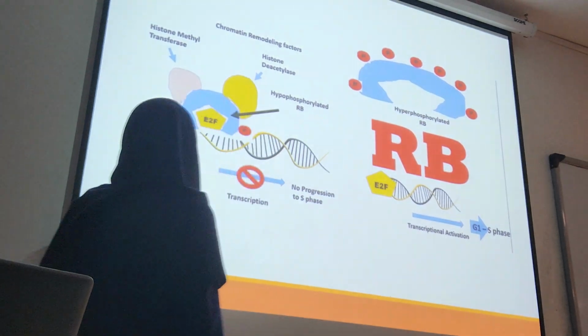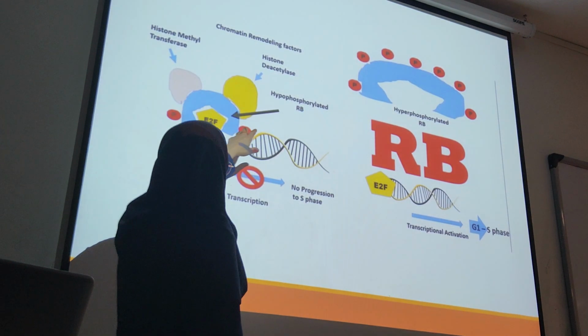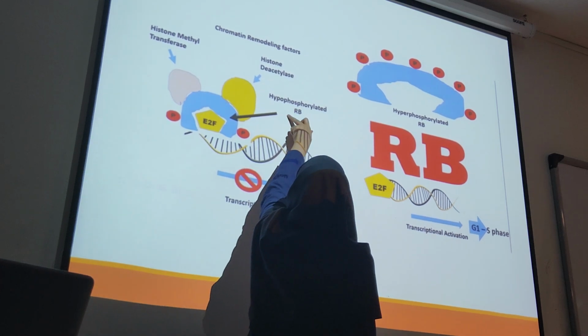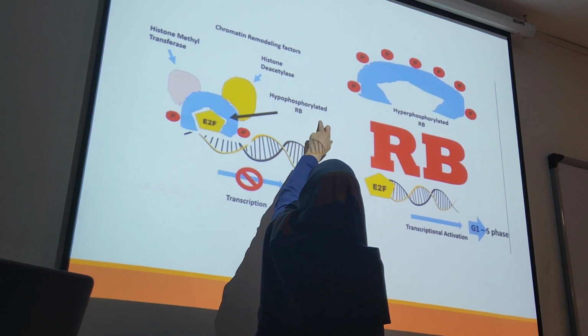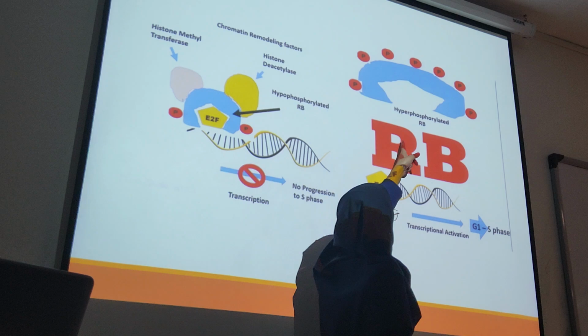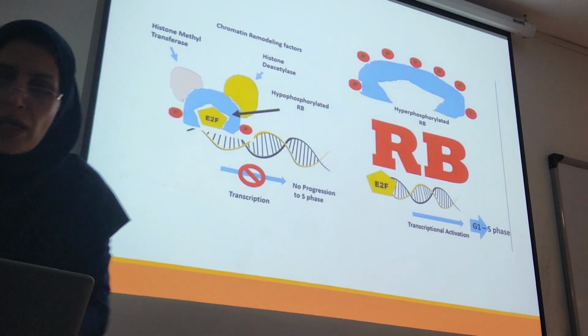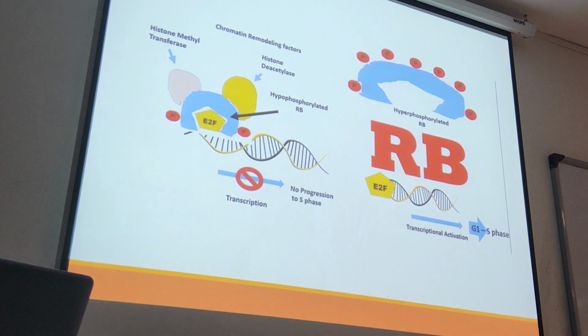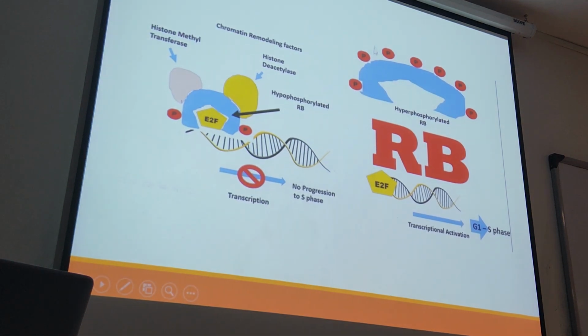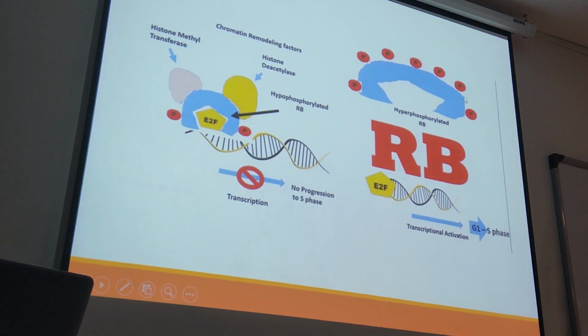So how is the mechanism? When the RB is hyperphosphorylated, there are too many phosphates around the RB. See here that we have phosphates around the RB protein. We call it hyperphosphorylated RB. But this one has only two phosphates, so this is hypophosphorylated.